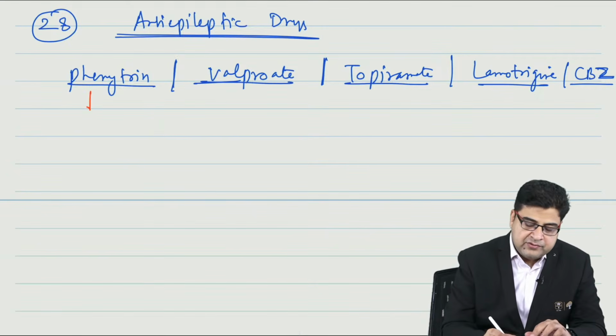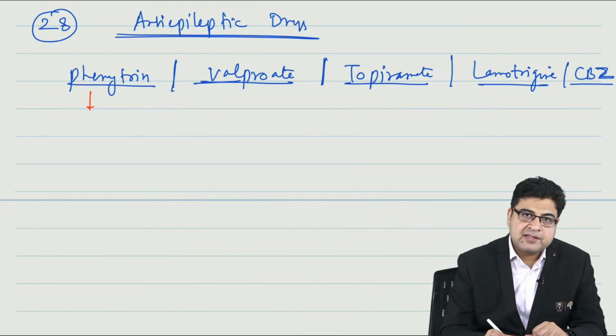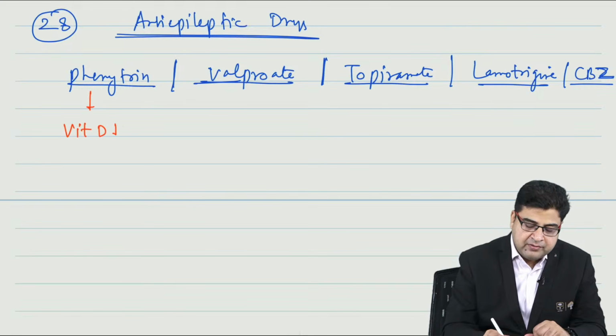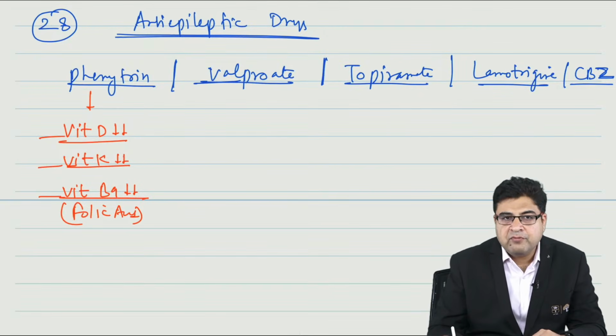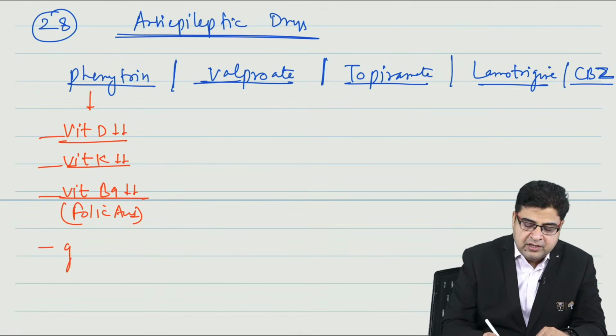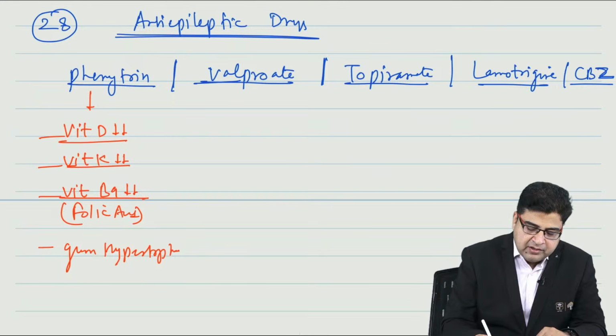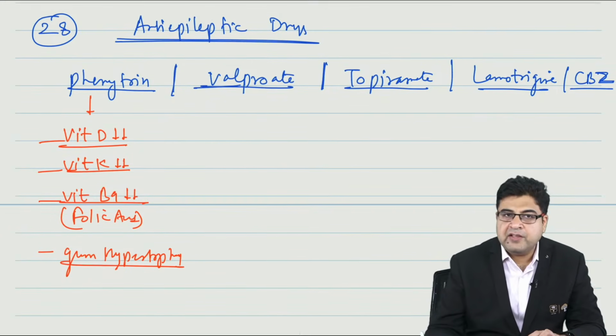Like recently they have asked regarding phenytoin. Phenytoin is a drug. This medicine can cause vitamin D deficiency. This medicine can cause vitamin K deficiency. And this medicine can also cause vitamin B9 deficiency. So vitamin B9 is folic acid deficiency. So this medicine can cause vitamin D, vitamin K, folic acid deficiency. This medicine can result in gum hypertrophy as a side effect.